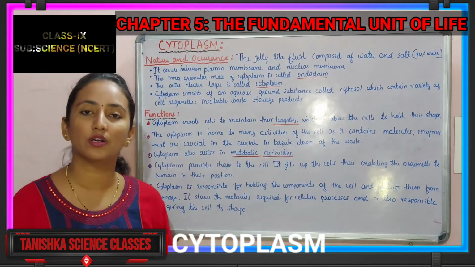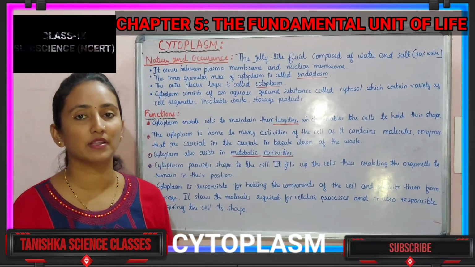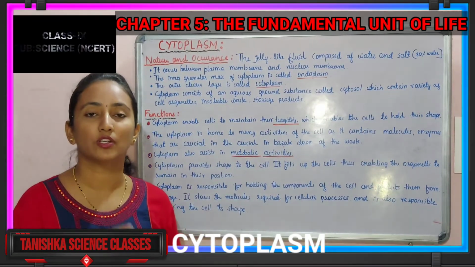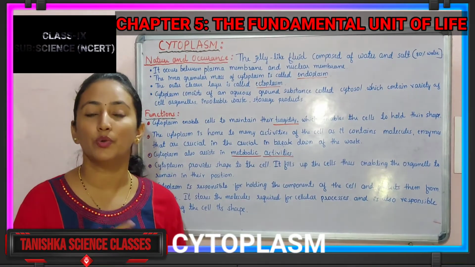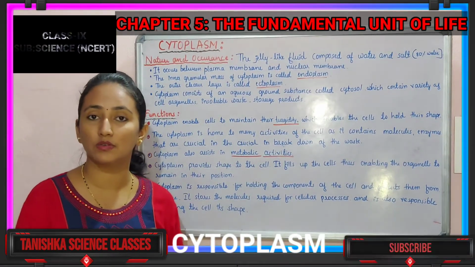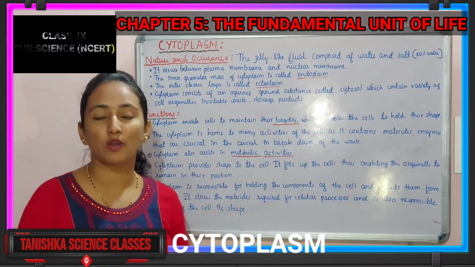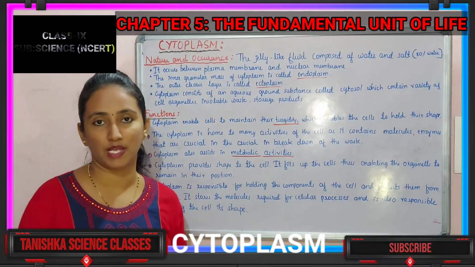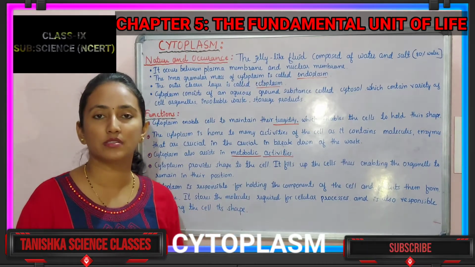And where does it occur? If you observe a cell, it occurs in between the nuclear membrane and the plasma membrane. In between that, cytoplasm is present. Understanding where it occurs? In between the nuclear membrane. Where is the nuclear membrane? Around the nucleus, the nuclear membrane will be there. And the outer wall of the cell is called what? Plasma membrane or the cell membrane. Is it right? In between that, what is there?